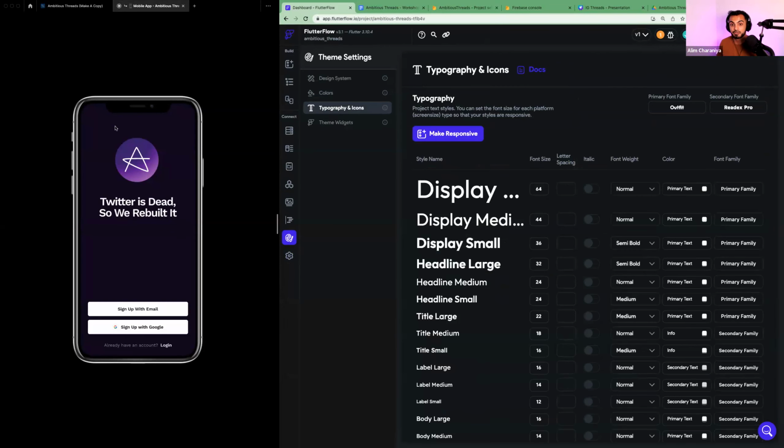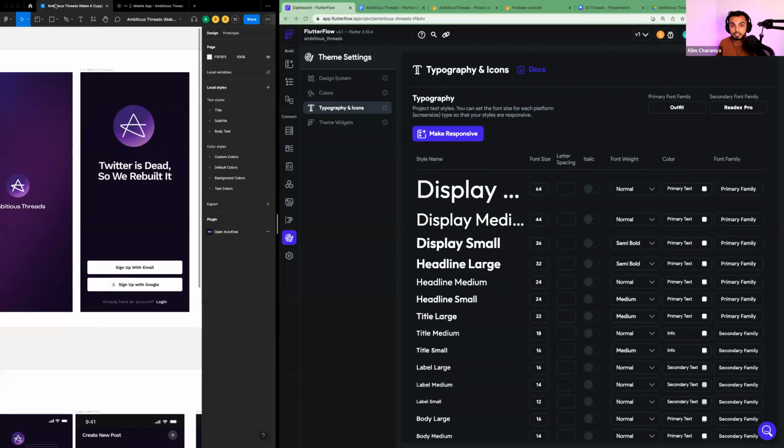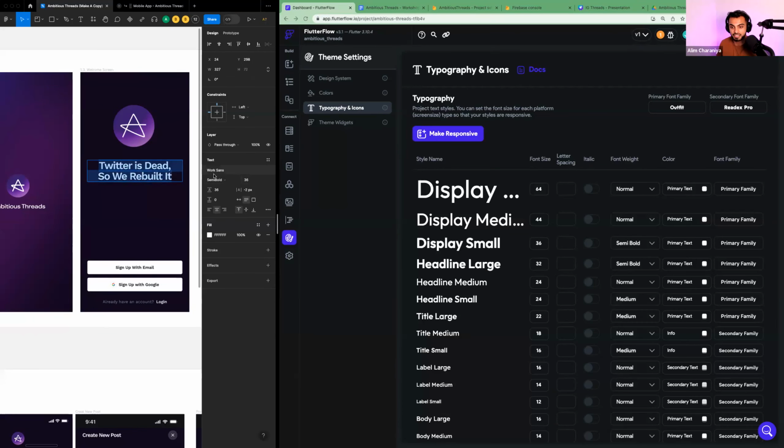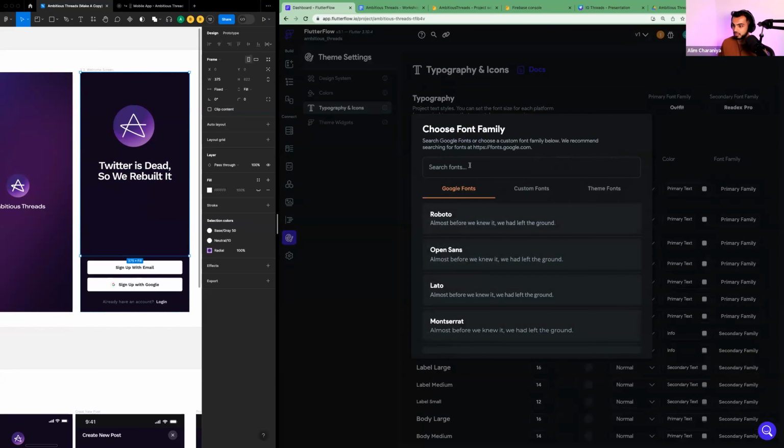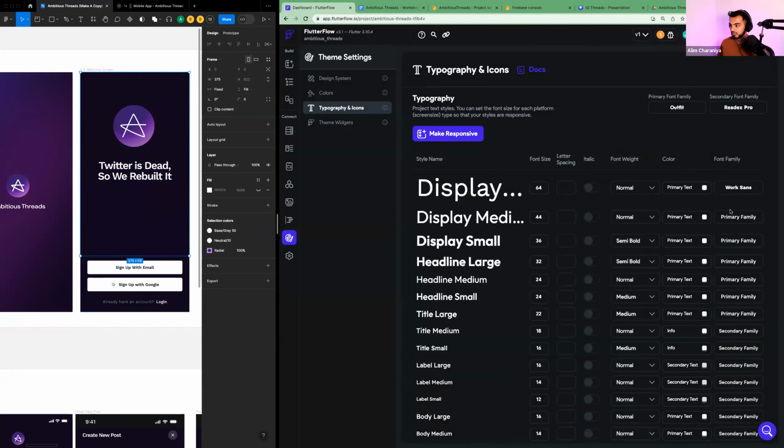The font that I'm using in Figma here, if I just drill into the font by clicking it a bunch of times, you'll see here that the font I'm using is called Work Sans. Okay. And FlutterFlow has Work Sans built in. We intentionally use that font. So by going to typography and icons here, you can go to font family on the right-hand side. You see here, font family, and search for Work Sans, and you'll find it.